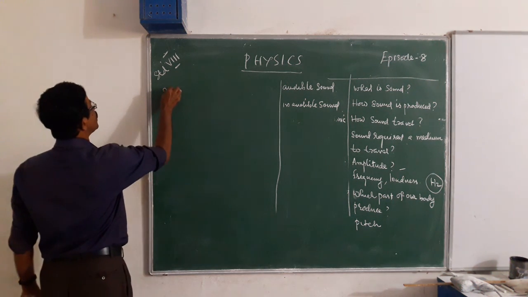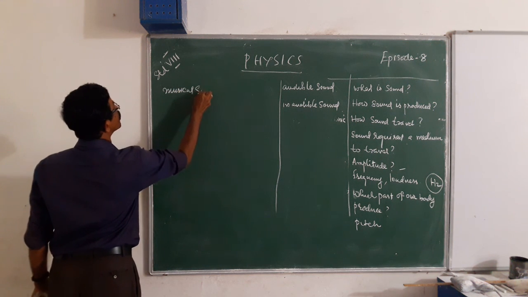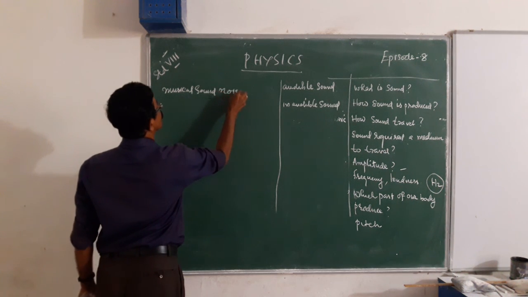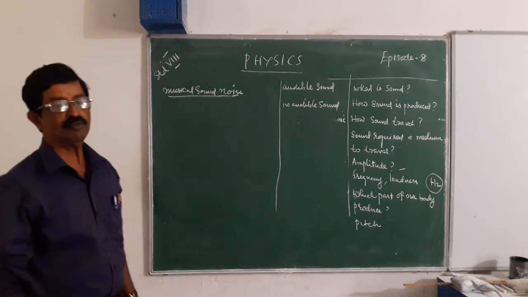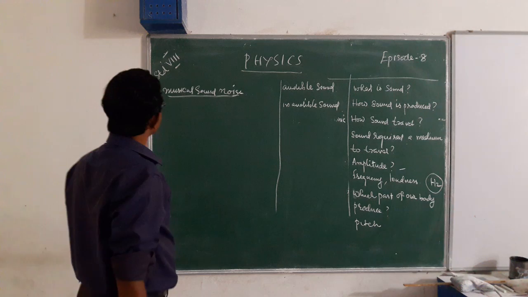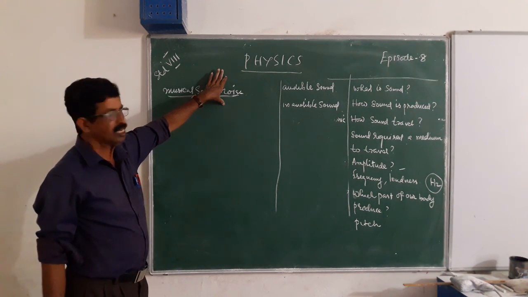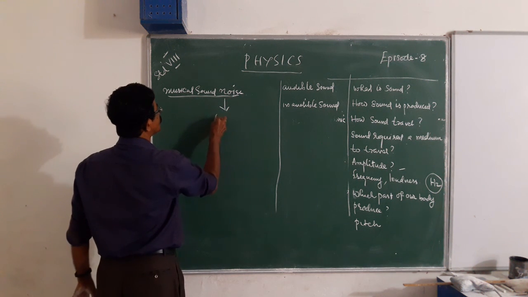Now see, we want to understand what is actually musical sound and noise. Noise is some unpleasant sound, a certain sound that becomes unpleasant to us.